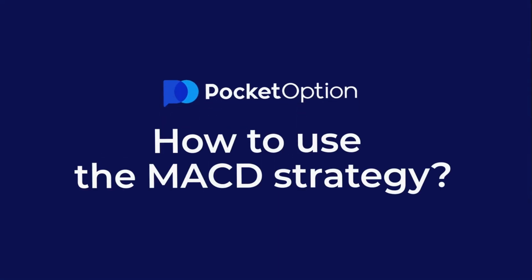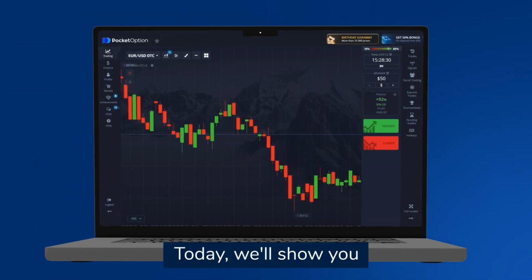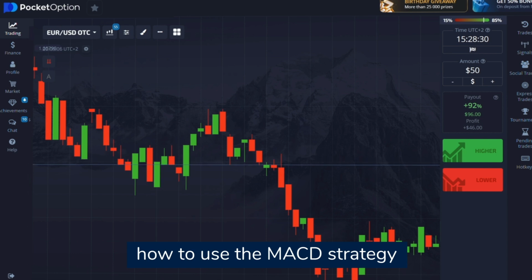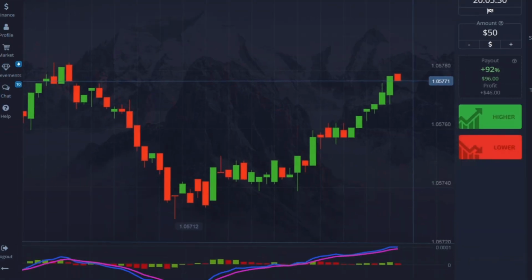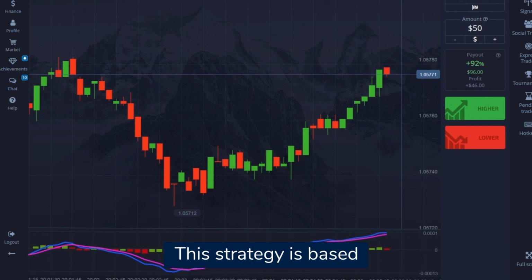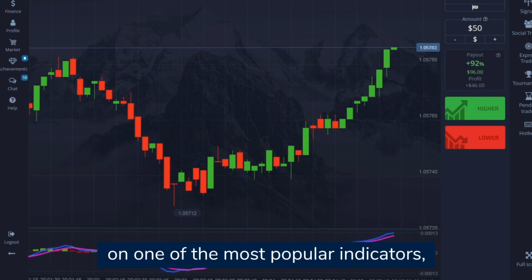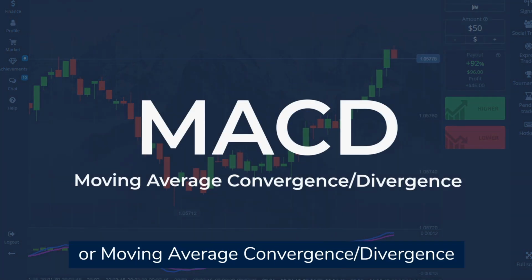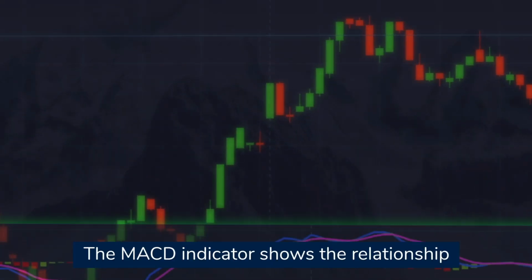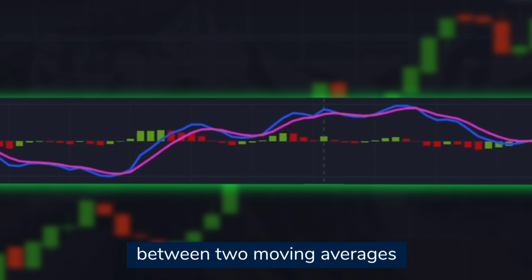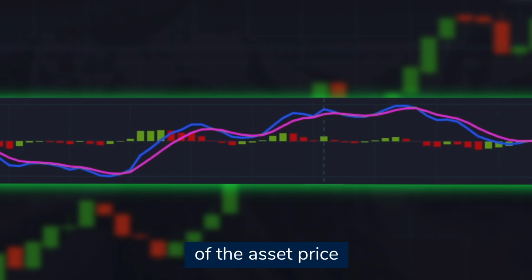How to use the MACD strategy. Today, we'll show you how to use the MACD strategy for quick trades starting at 5 seconds. This strategy is based on one of the most popular indicators, the MACD, or Moving Average Convergence Divergence. The MACD indicator shows the relationship between 2 moving averages of the asset price.